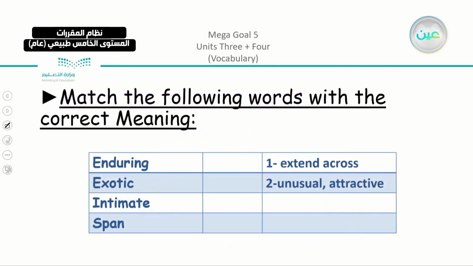If we match here, we have number 1, extend across, like the bridge that extends across from one place to another. We said that it is, yes, the word span, number 1. Unusual or attractive, like the tropical island that we said, it is something that is exotic.